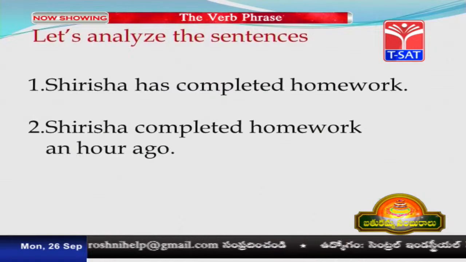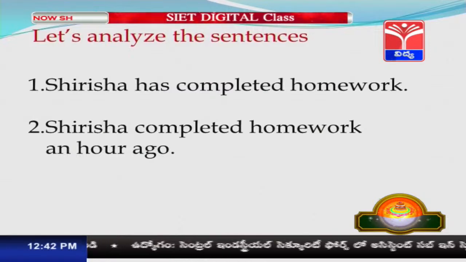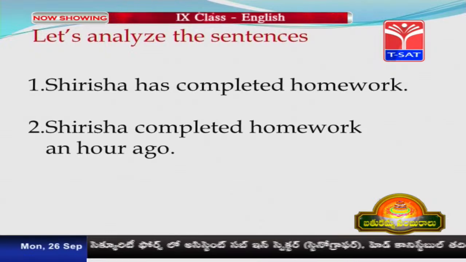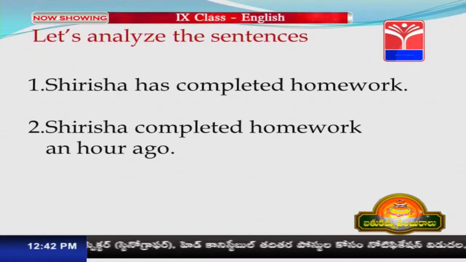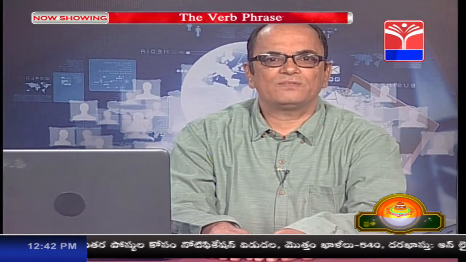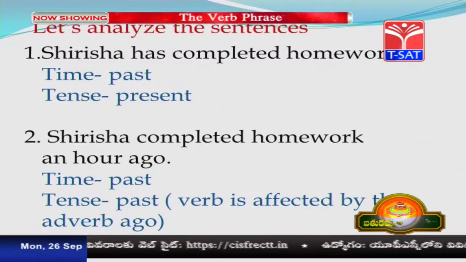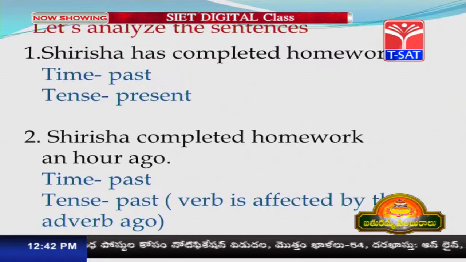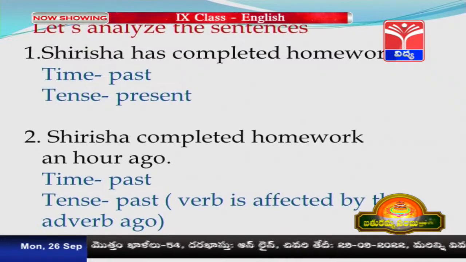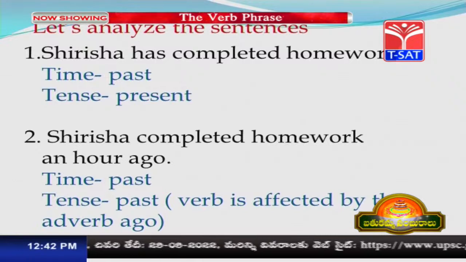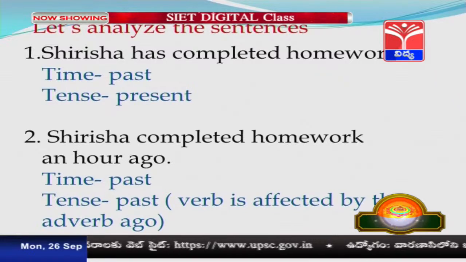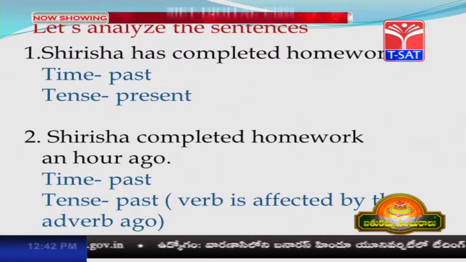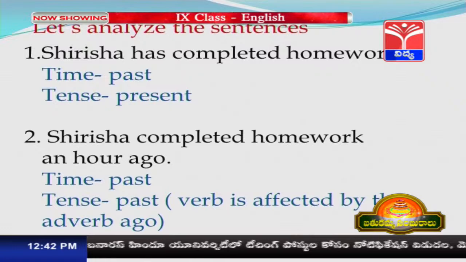Let us analyze these sentences. Shirisha has completed homework, Shirisha completed homework an hour ago. Of course, these two sentences refer to past time, but not the tense. Let us see how they function. In the first sentence, Shirisha has completed homework, time is past, tense is present, but we do not know when Shirisha completed homework, whereas in the second sentence, Shirisha completed homework an hour ago, the time is past, tense is also past, because the verb is affected by the adverb ago.